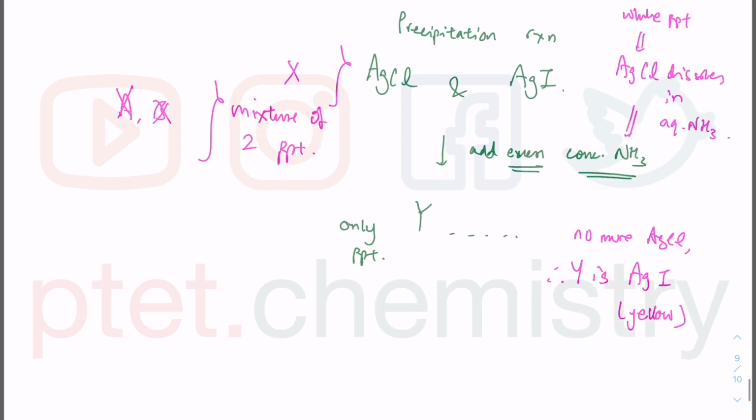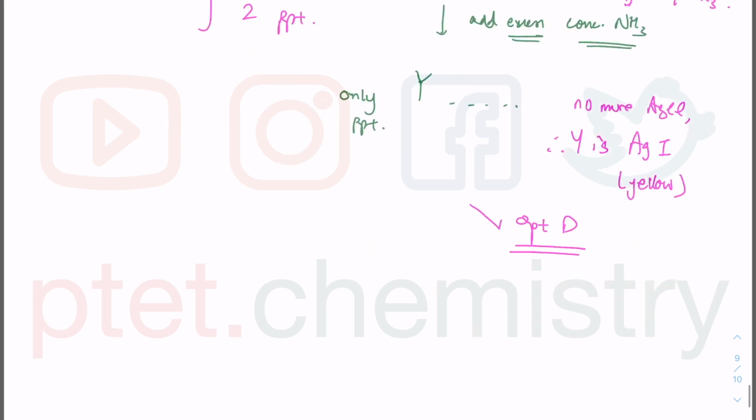Now when you look at Y, it has no more AgCl, because AgCl is the white precipitate. Within this mixture, they will dissolve in the aqueous NH3, although the white can't be clearly seen due to the contamination with the silver iodide present as a mixture. What is very clear, however, since the sodium chloride dissolves, is that everything else is just going to be the silver iodide, which is yellow in color. So we're just looking at option D, which is the correct answer for this question 12.